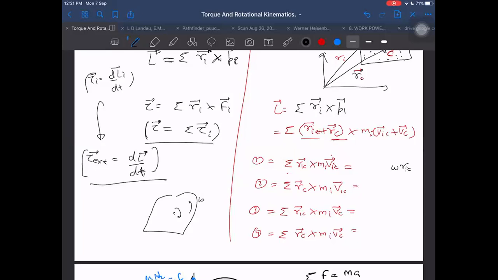Then it will become 0, sir. Omega into Ric, how does it become 0? Ric bar plus Ric bar. I think it does not become 0. It becomes omega into Ric square, right or not? Yes, sir, because the other one is not a vector now. If I want to write in vector form, then I should write Vic as omega cross Ric.